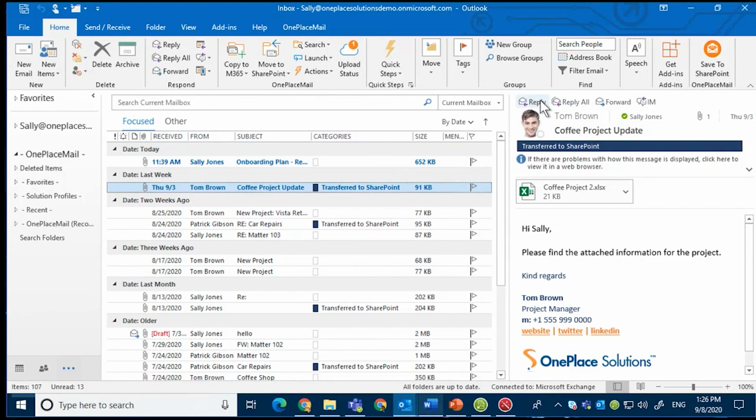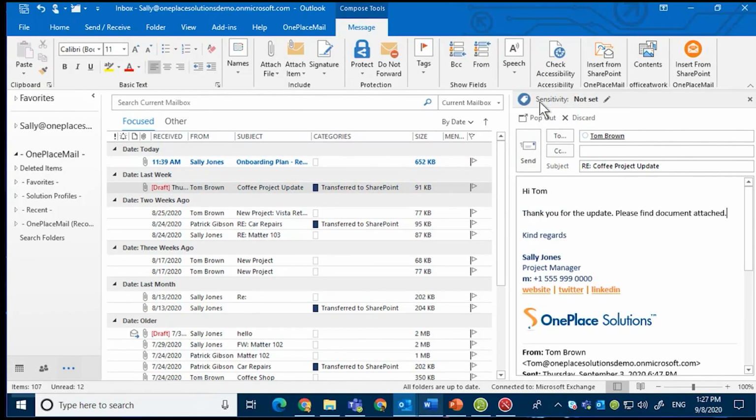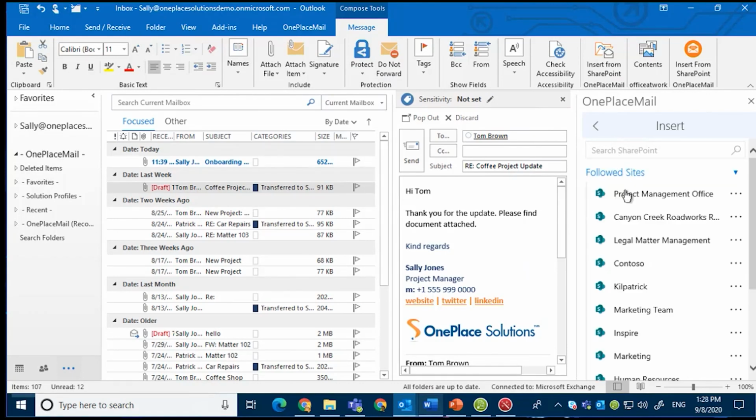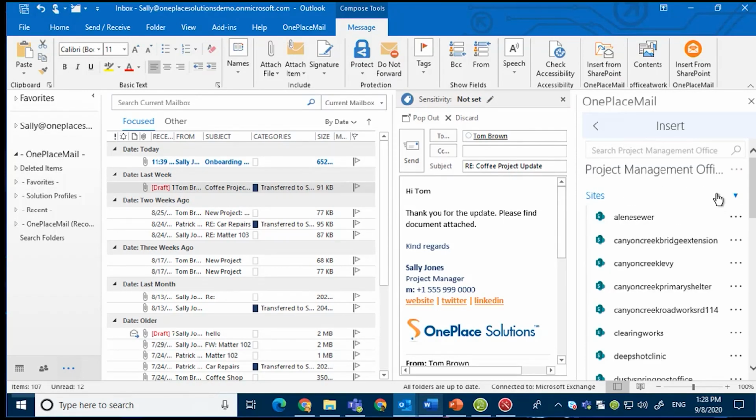At OnePlace Solutions, we're a Microsoft ISV, and our products are centered around end-user engagement of Microsoft 365, around better capture, classify, and access of emails, documents, and attachments. Our OnePlace Mail product is all around integrating Outlook with SharePoint, OneDrive, and Teams, allowing a really streamlined process for end users to transfer email, attachments, and documents to the Office 365 platform.